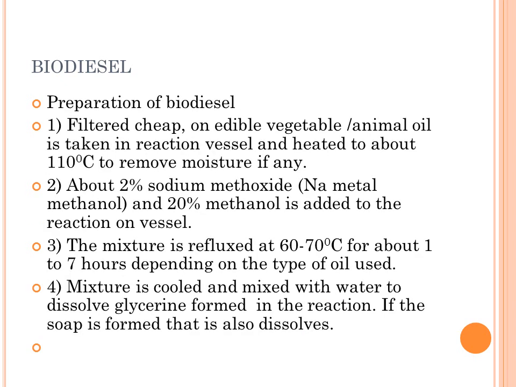How is the preparation of biodiesel done? First of all, any edible oil or animal oil is filtered, then taken in a reaction vessel. There it is heated to about 110 degrees centigrade. Why? To remove any moisture. Then 2% sodium methoxide and 20% methanol are added. Sodium methoxide is sodium metal added in methanol, so it is added as a catalyst, and 20% methanol is added.